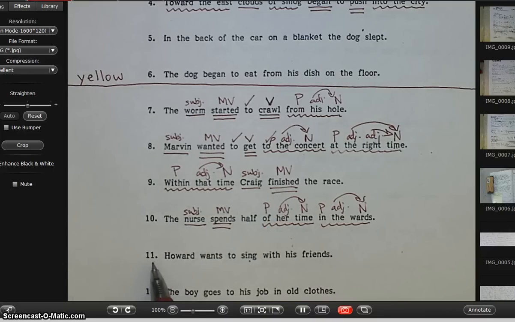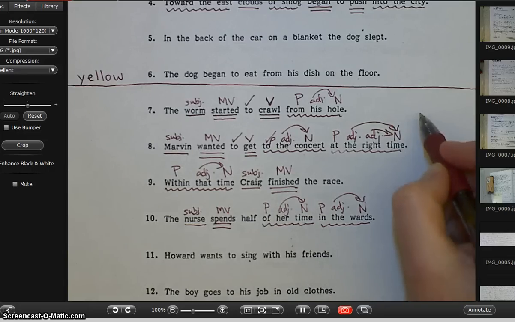Okay, so right now on your own I want you to do number 11 and number 12. Number 11 and number 12 on your own. And the secret message is that you are going to do a little star right here